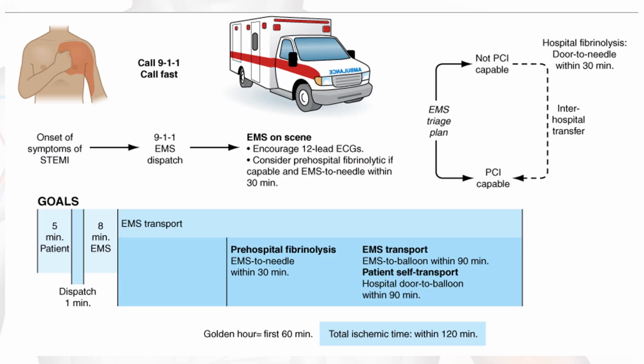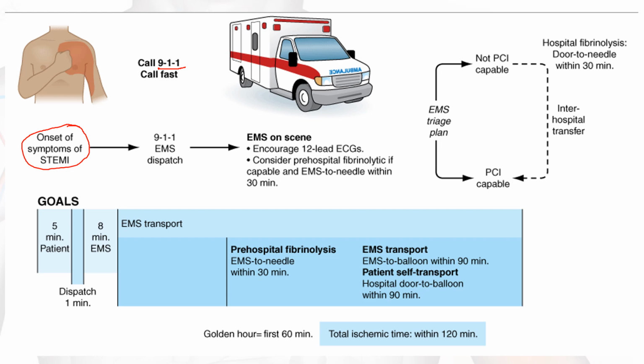Okay, this is a pictorial representation of the emergency management for patients with acute myocardial infarction. When the patient senses the onset of symptoms like chest pain, and the chest pain is radiating, with the characteristics we already discussed, they are supposed to immediately activate the emergency medical service, that is EMS. Here it is given as 911, which is used in some countries. Whichever the locality, we are supposed to learn the emergency number of that locality